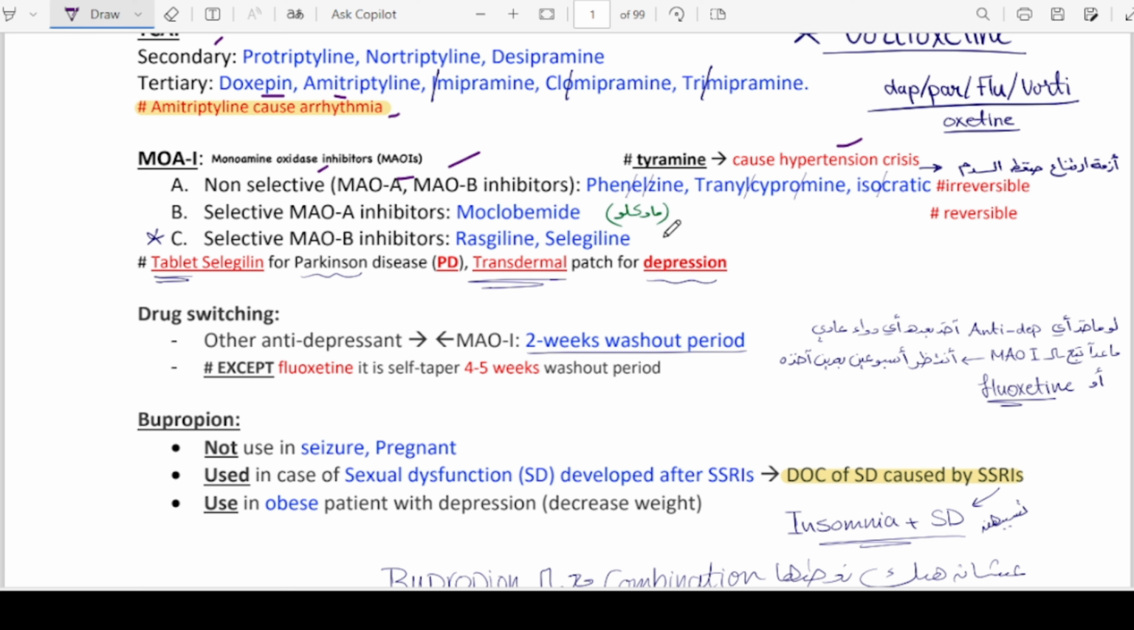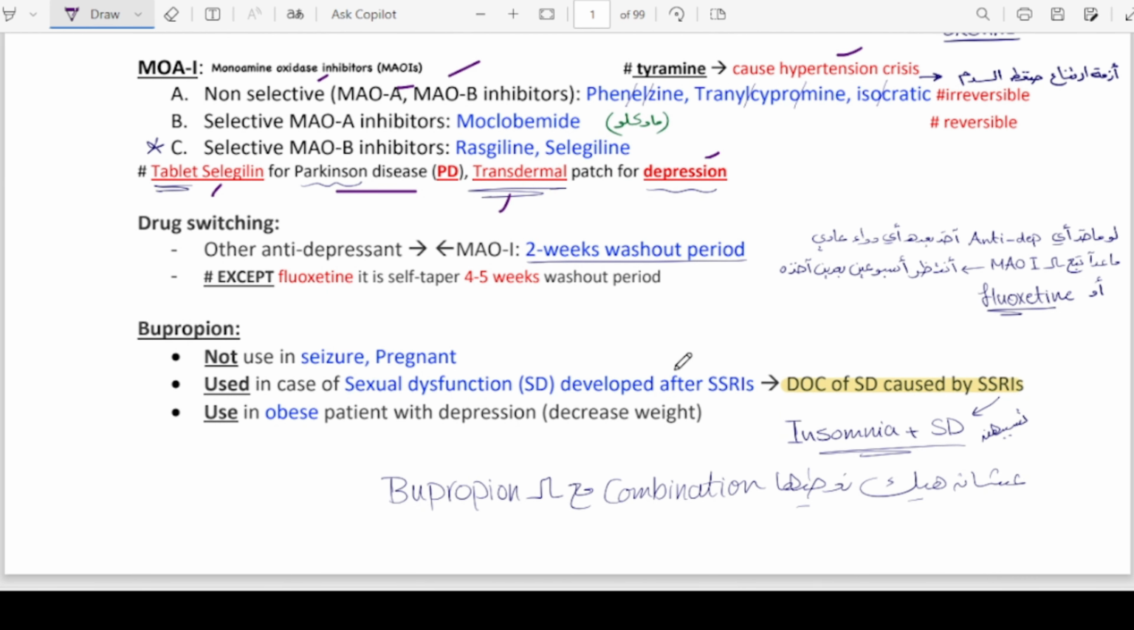And the tablets of selegiline are basically used for Parkinson's disease, but their transdermal patches are being used for depression, right? When we are talking about drug switching, like if a patient is taking antidepressants but has to shift to another drug, for example, he is facing insomnia and should be given benzodiazepines.